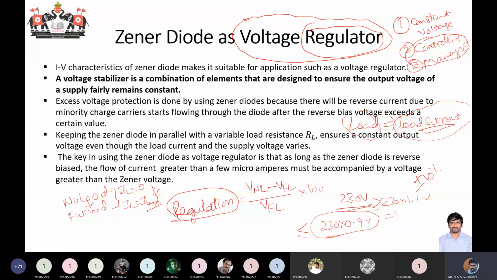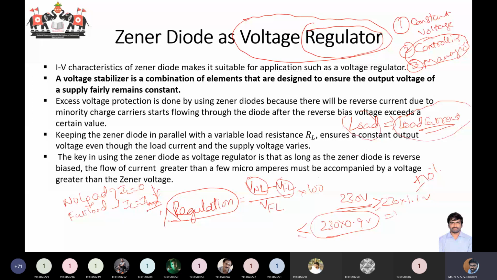Okay, into 100 if you express it as a percentage. So, change in voltage from no load to full load. When you have no load connected, you obviously observe a higher voltage. When you connect a load and draw some current, your voltage will drop to some extent. This change in voltage expressed as a percentage is said to be the regulation.